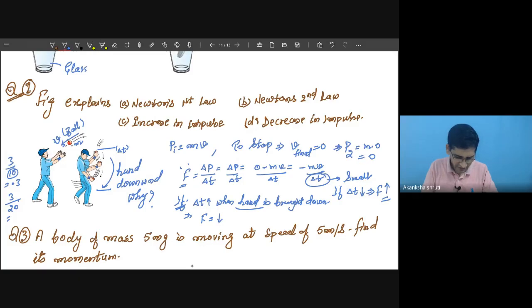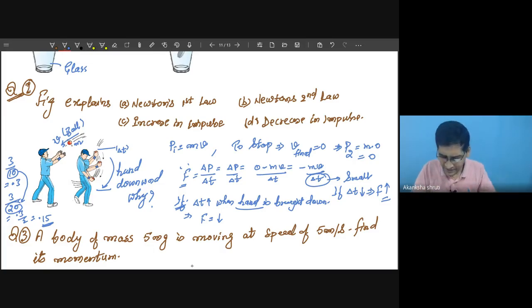You have to divide it by 20, so 0.3 by 2, or 0.15. Now see, when this denominator is increased from 10 to 20, the overall value has decreased. Okay, so that's why I'm saying when the delta t is increased, the force exerted on the hand by the ball decreases.